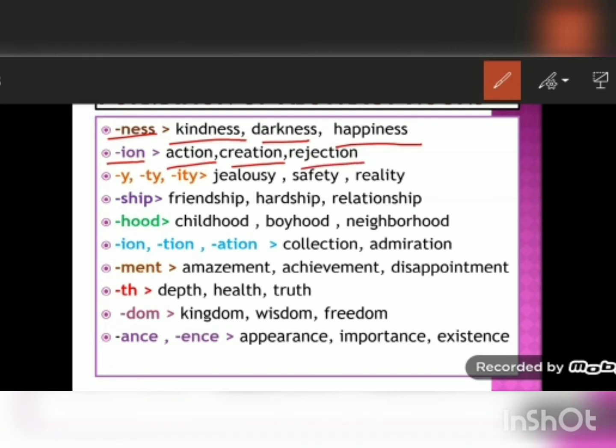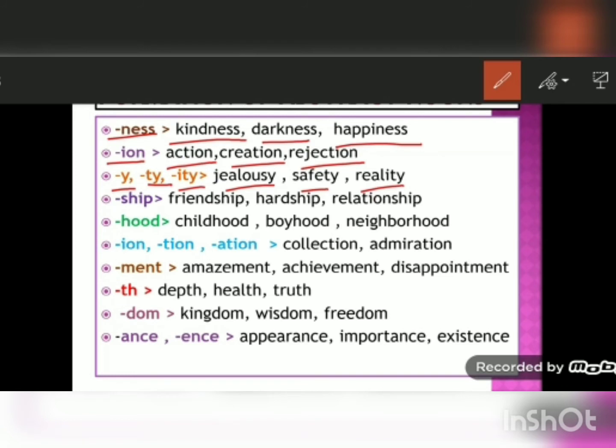So abstract nouns are made from verbs and adjectives. So how can we form these abstract nouns from the given verbs or adjectives? Next is by adding Y, TY or ITY. For example, jealousy, safety, reality.